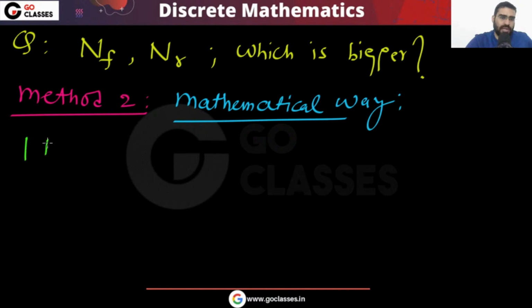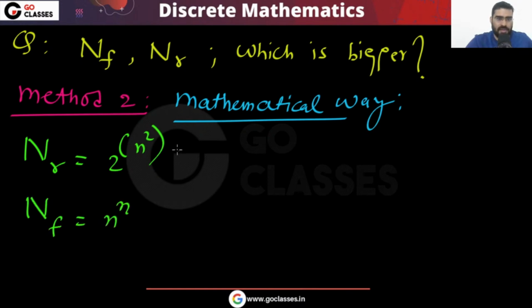So you know the value. What is nr? nr is 2 power n square, and nf is n power n. Let's see out of these two, which is bigger? Which is the bigger value? Tell me.